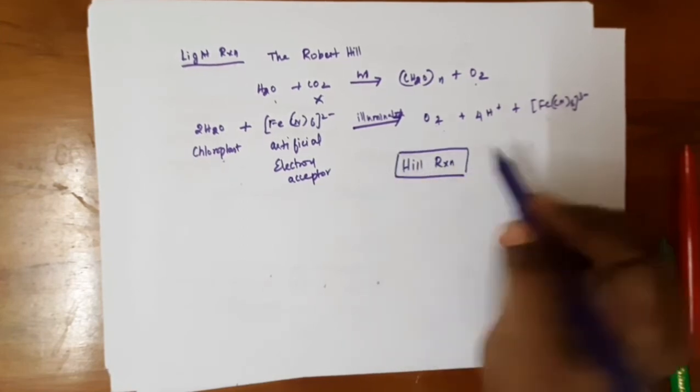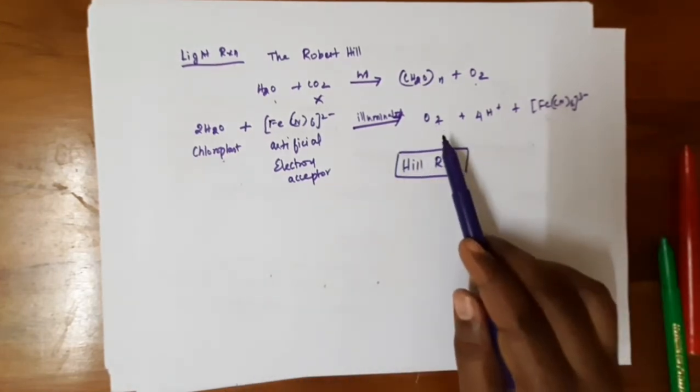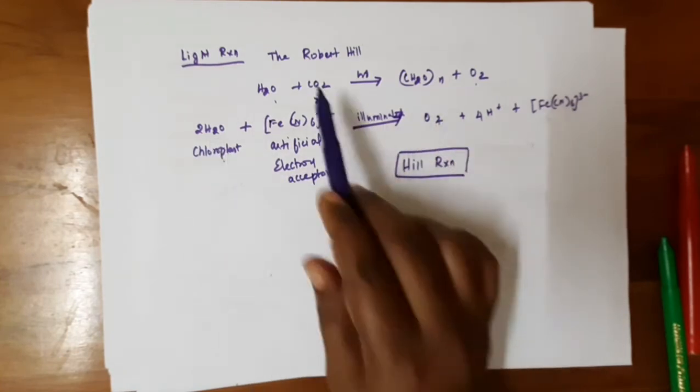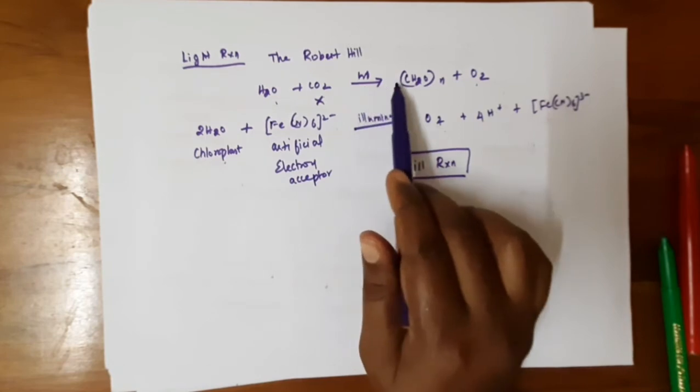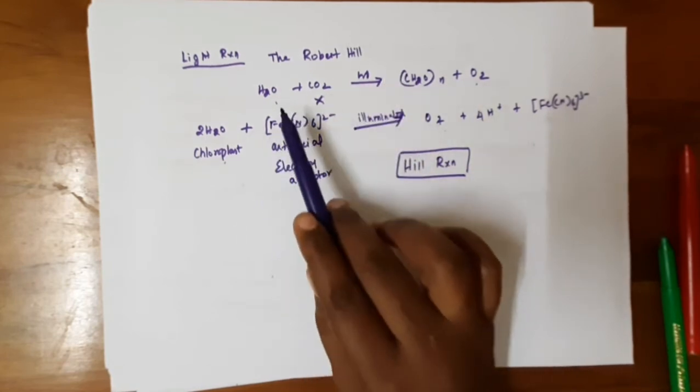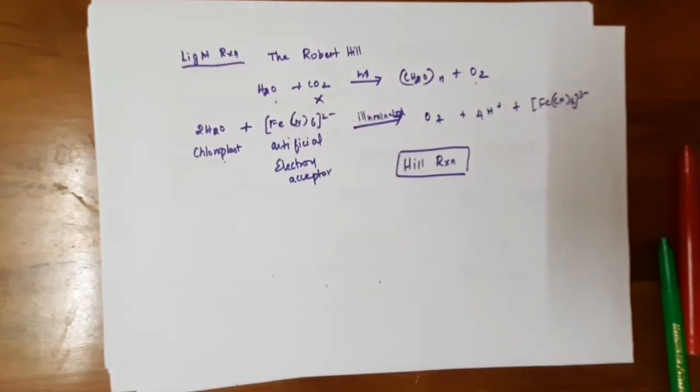From this Hill reaction, we concluded that the evolved oxygen is only from the H2O and not from carbon dioxide. So the water only goes for the photolysis reaction and not carbon dioxide. So the water molecule is only in the light reactions.